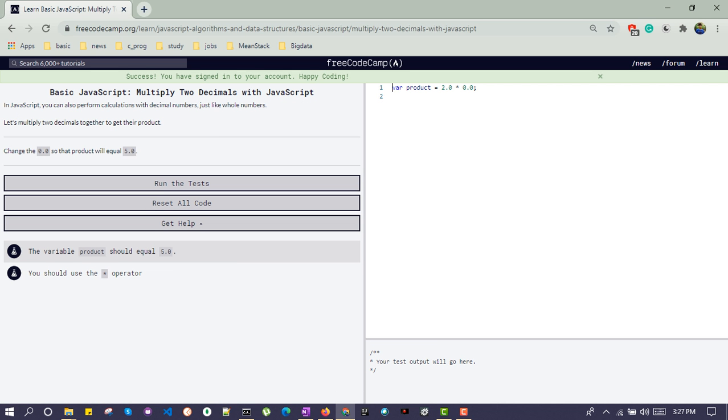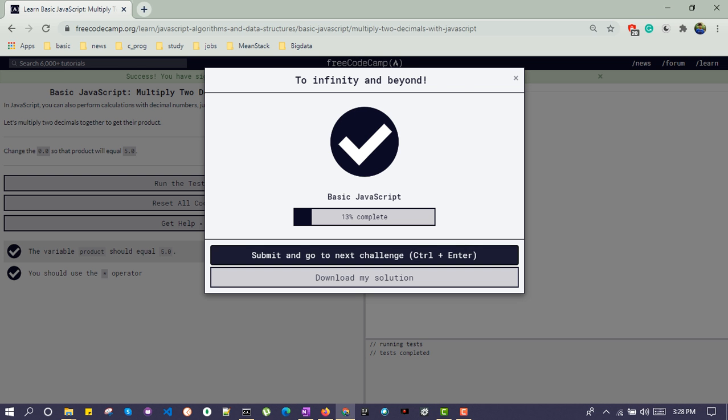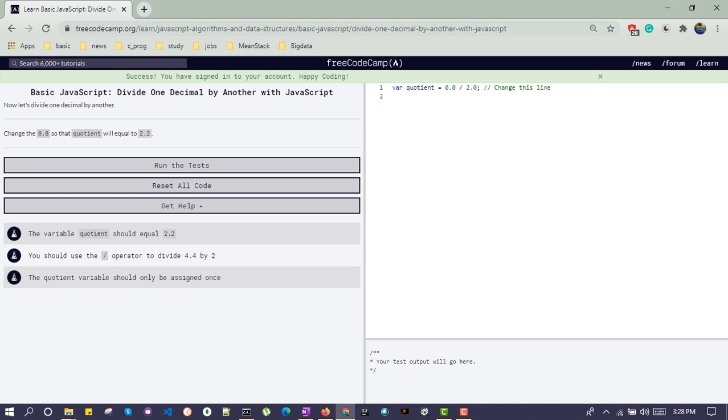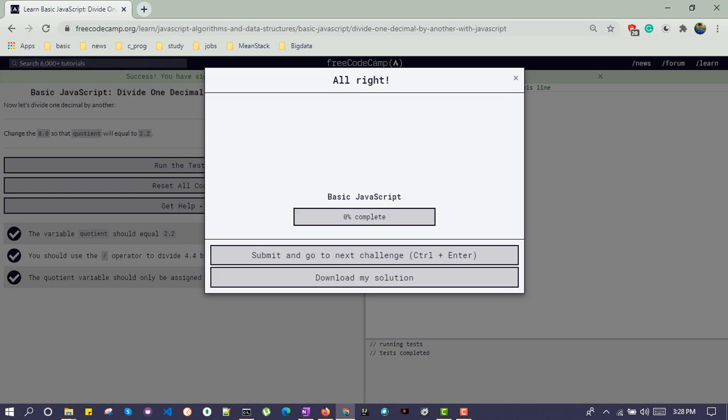Multiply two decimals. This again works like any other assignment operator. Change 0.0 so that the product is 5.0. To get 5.0, we need to multiply 2 with 2.5. So this will give us the product 5. Divide one decimal by another decimal. Change 0.0 so the quotient is 2.2. So the quotient is 2.2, so the dividend should be 4.4. Let's run this one.